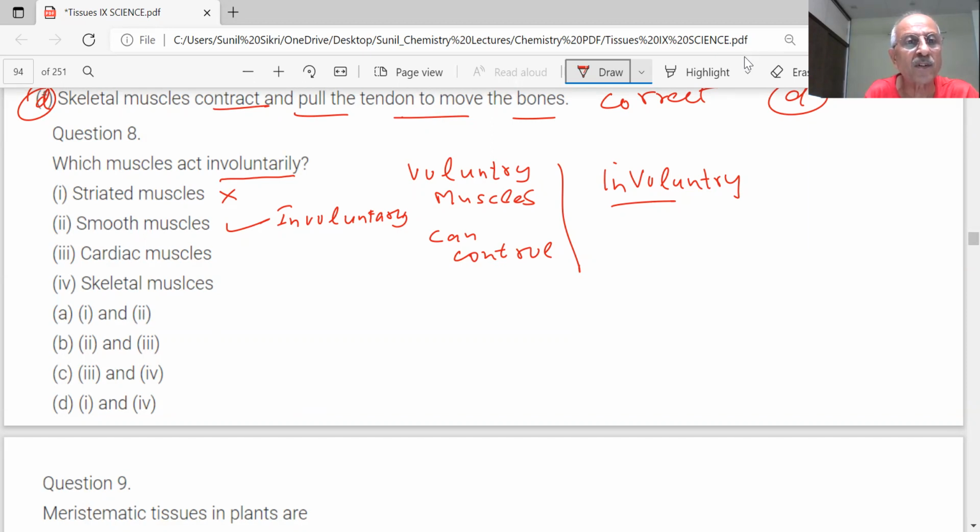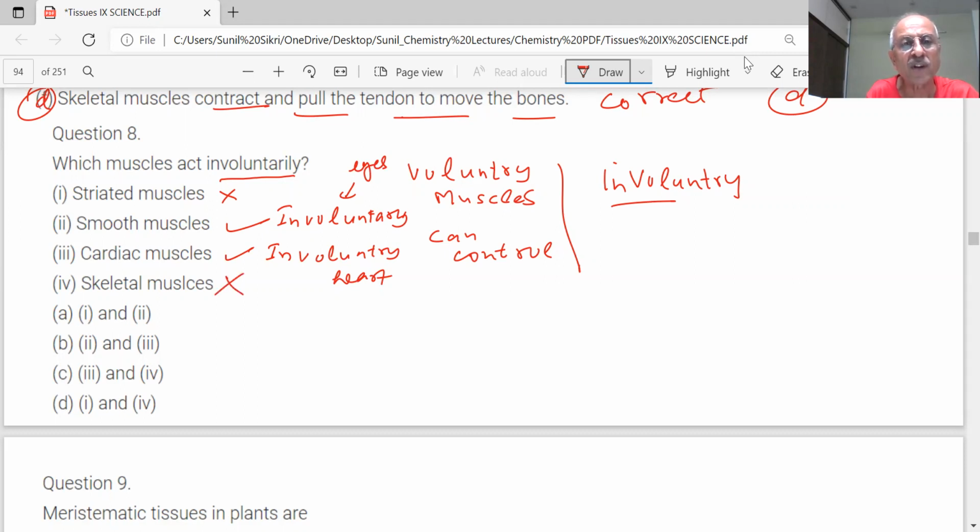Cardiac muscles. Sir, this is involuntary. Where are they present? Sir, in the walls of the heart. Skeletal muscles? No, sir. This is wrong.